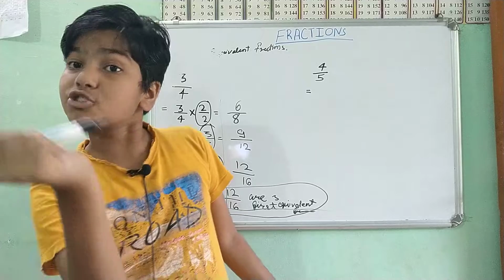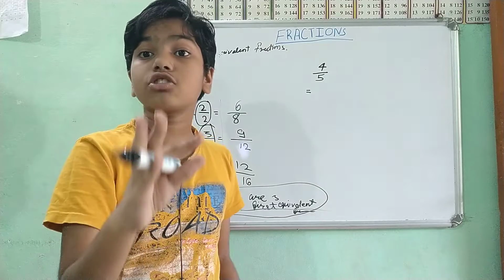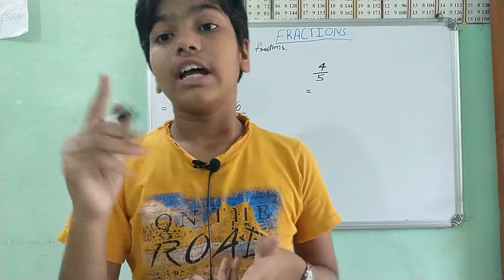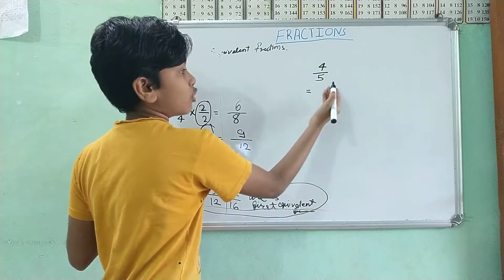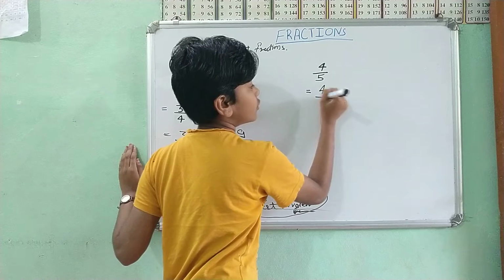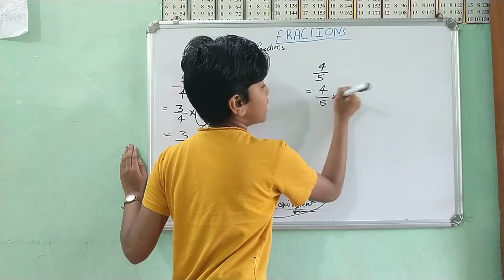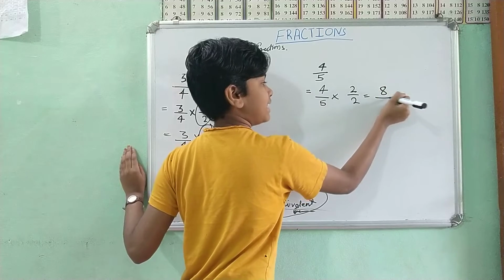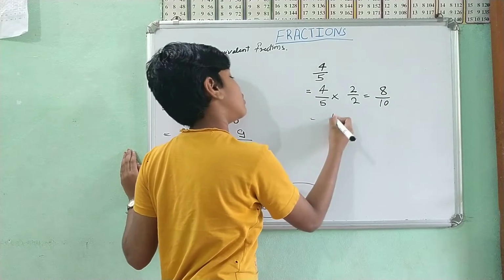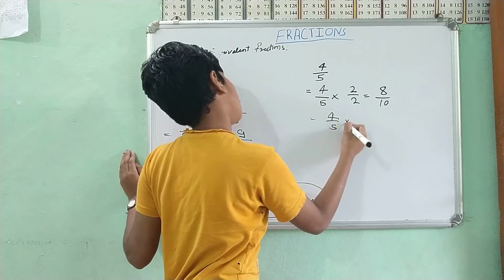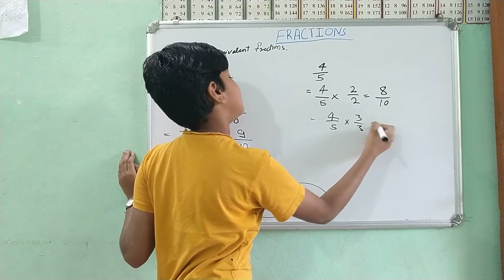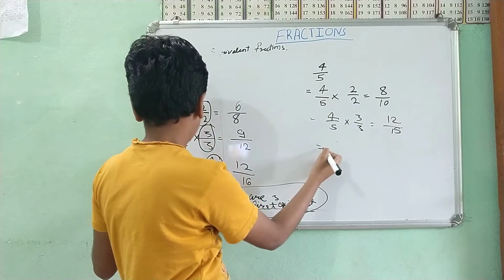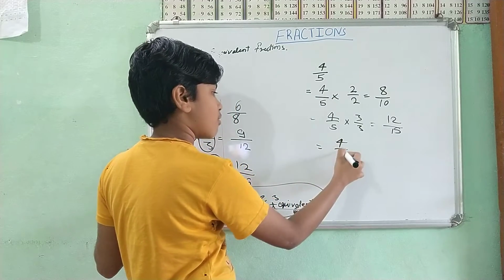For this sum, what we are going to do is 4 by 5 multiplied by 2 by 2 equals 8 by 10. 4 by 5 multiplied by 3 by 3 equals 12 by 15. 4 by 5 multiplied by 4 by 4.